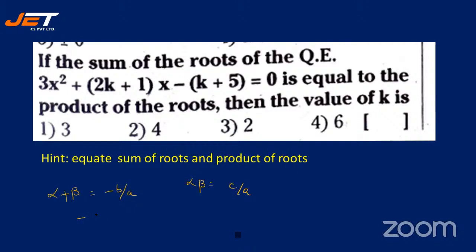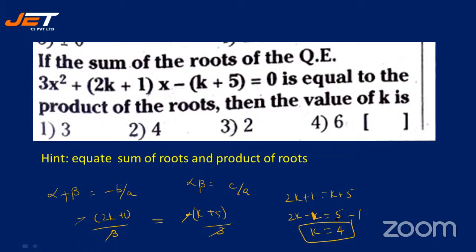So what is minus b by a? It is this. And what is c by a? You already have a minus here. The formula does not contain any minus; the constant has the minus. So he says that the sum of the roots is equal to the product. So equate these two. Minus minus gets cancelled, 3 gets cancelled. So 2k plus 1 is equal to k plus 5. Bring k to the other side. 2k minus k is equal to 5 minus 1. So k is equal to 4. Your answer should be 4.